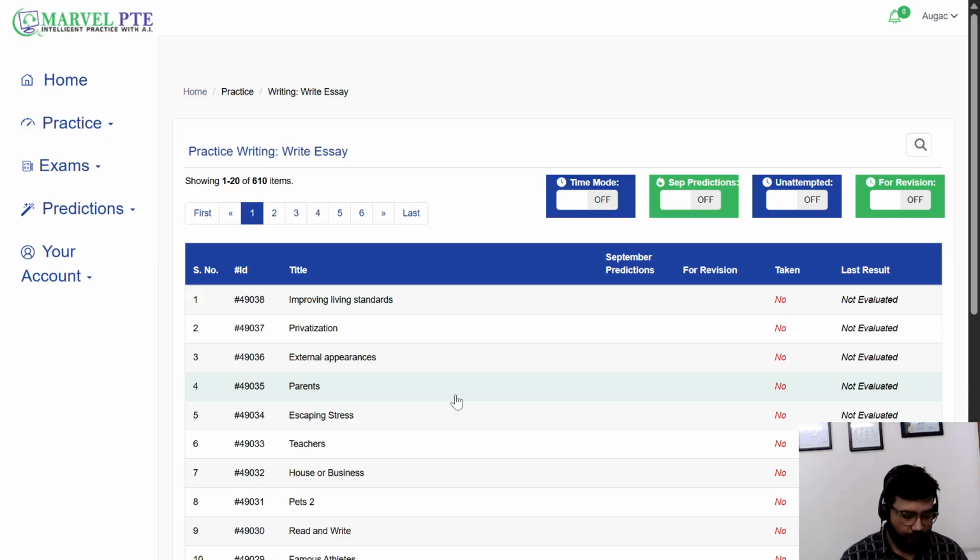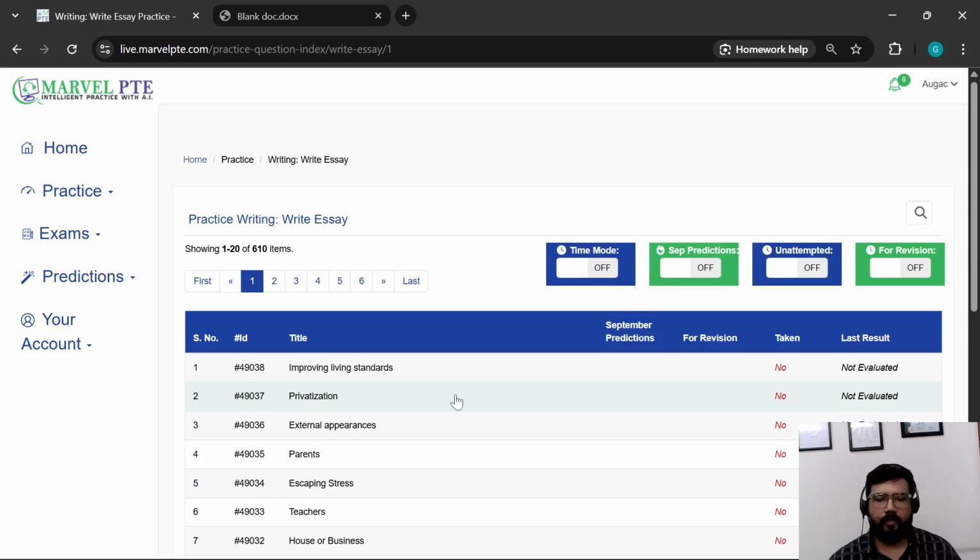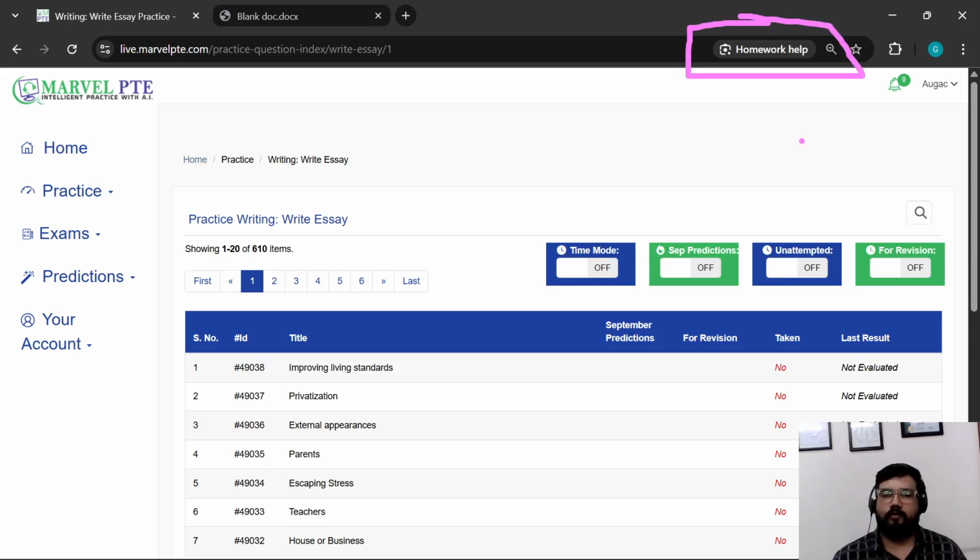Now essay can be accessed on the portal. You just have to log in to the portal, practice portal MarvelPTE, and when you log in on the Chrome browser, you see a few things like this one. This is something that comes in the updated Chrome browser. You do not have to install any extension or any special setting. It just comes up with the latest browser.